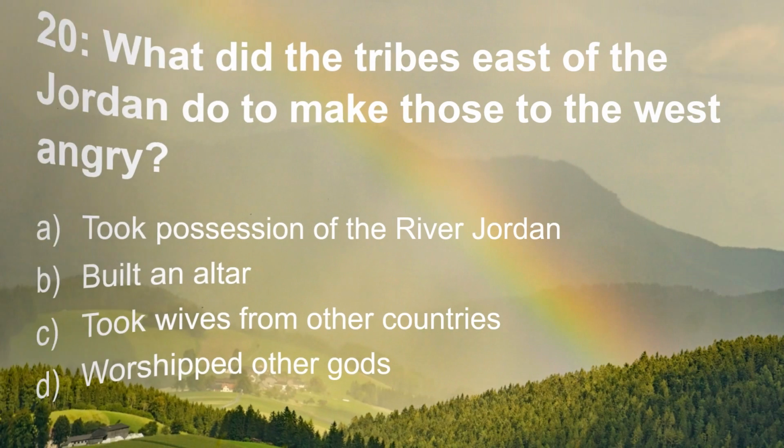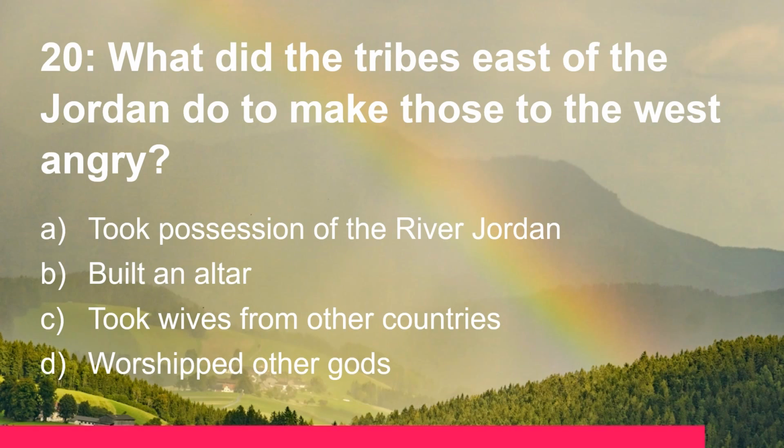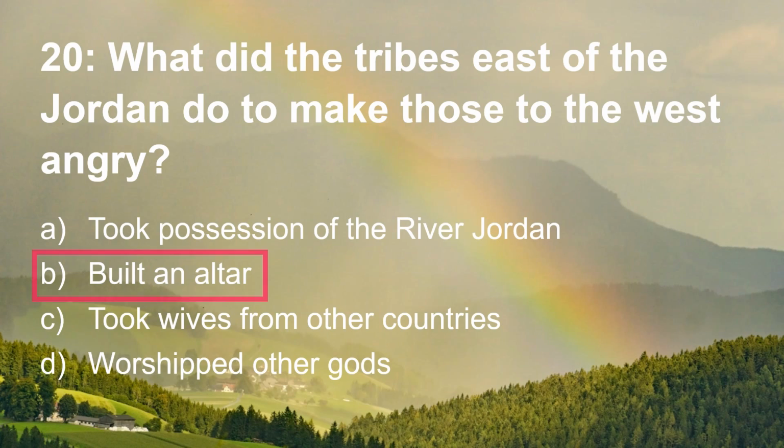And question 20. What did the tribes east of the Jordan do to make those to the west angry? Was it that they took possession of the river Jordan, built an altar, took wives from other countries, or worshipped other gods? And it was that they built an altar in Joshua chapter 22, but were quite innocent.